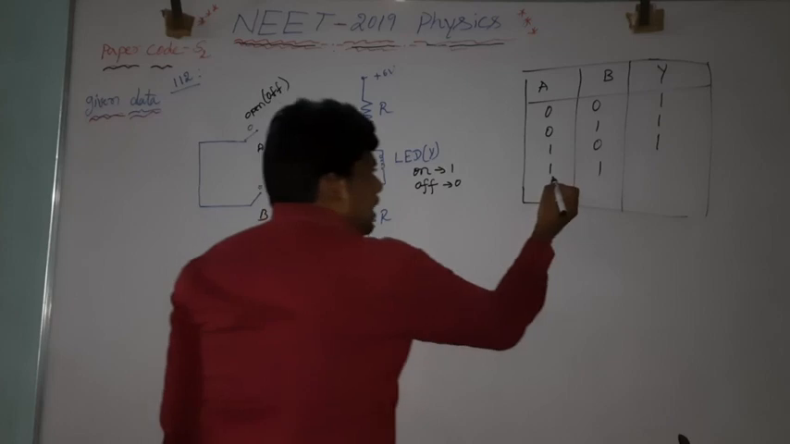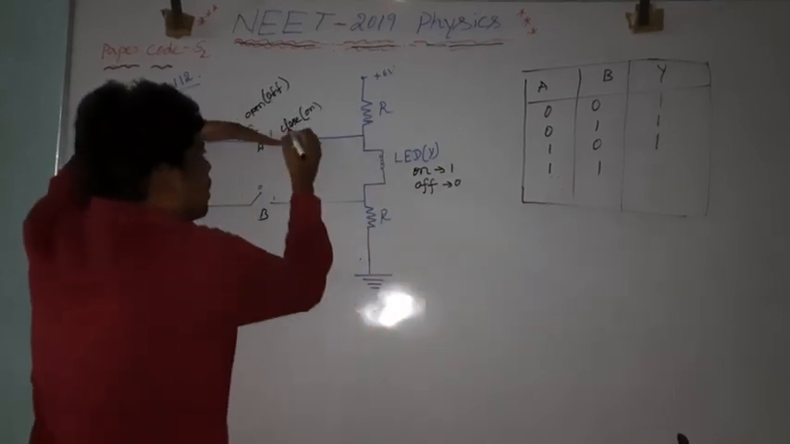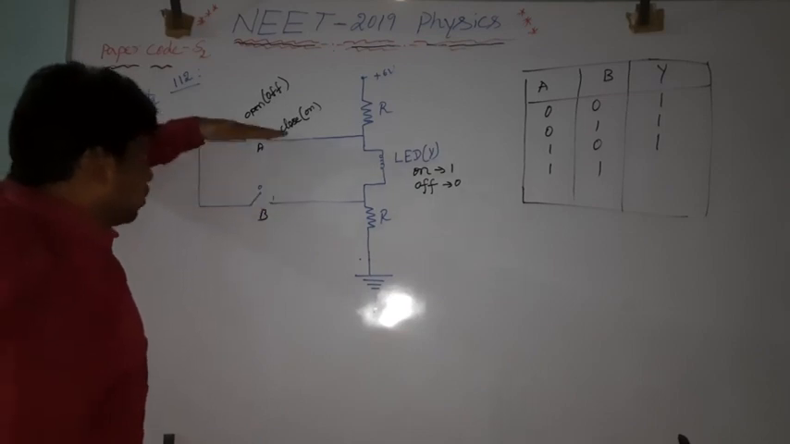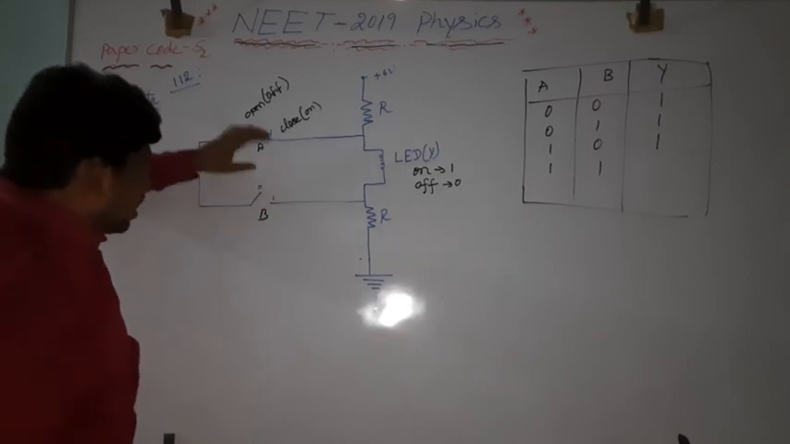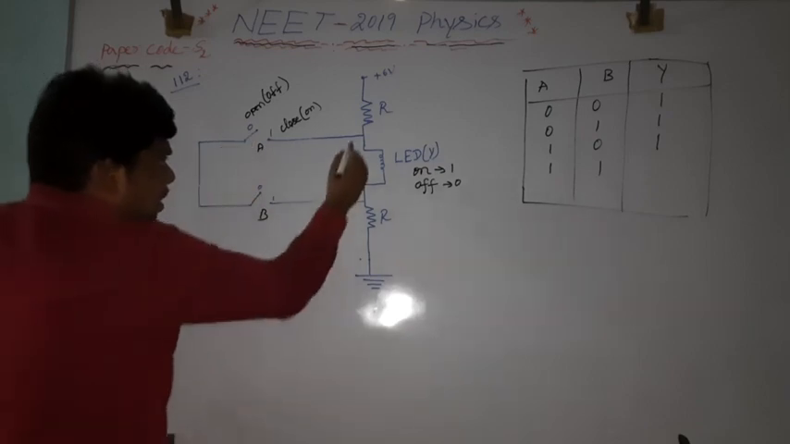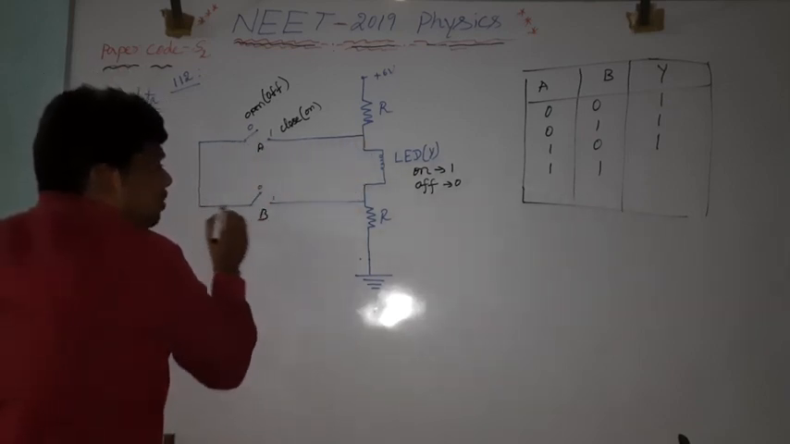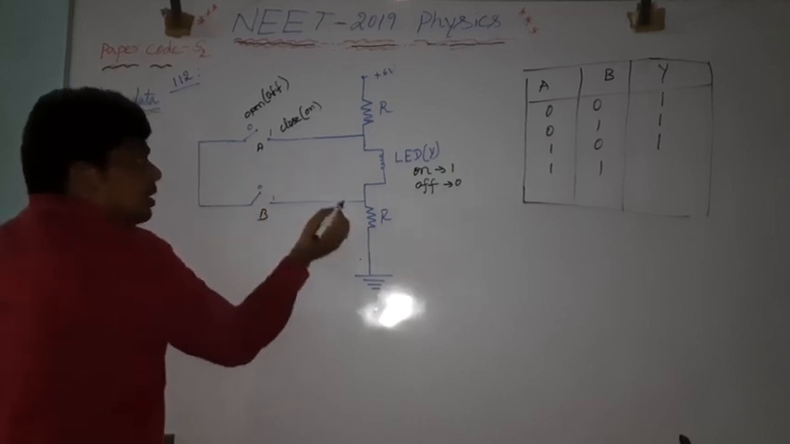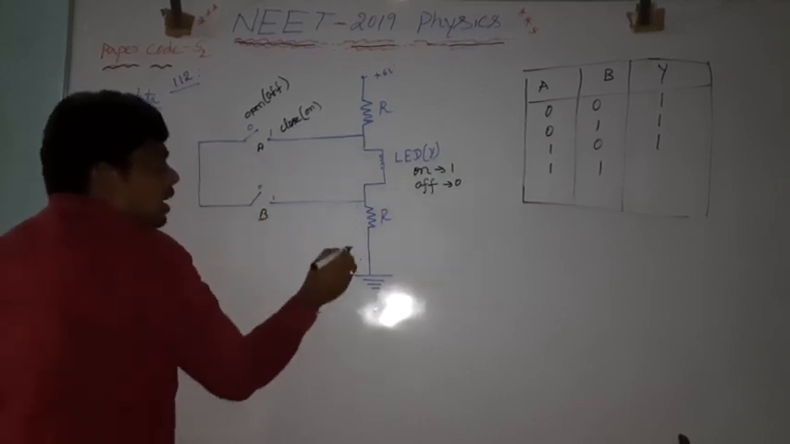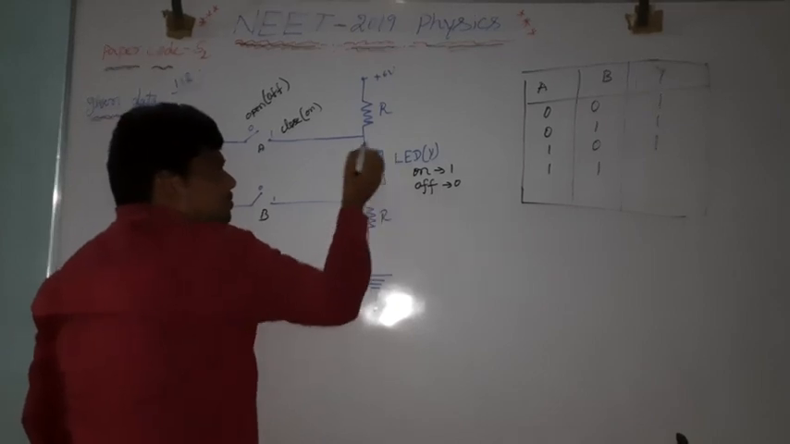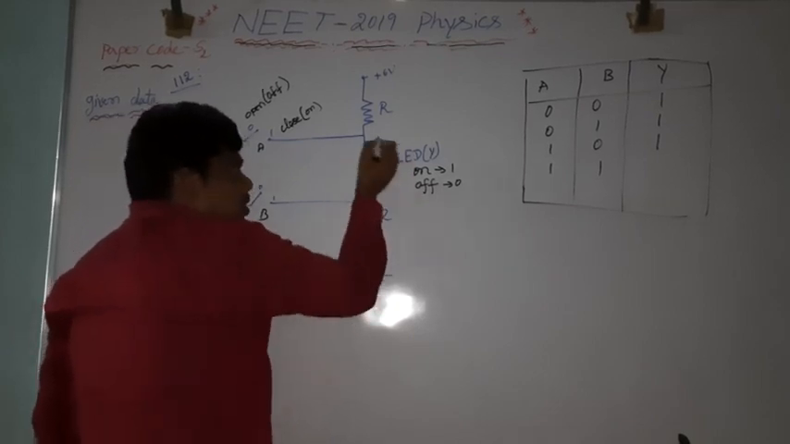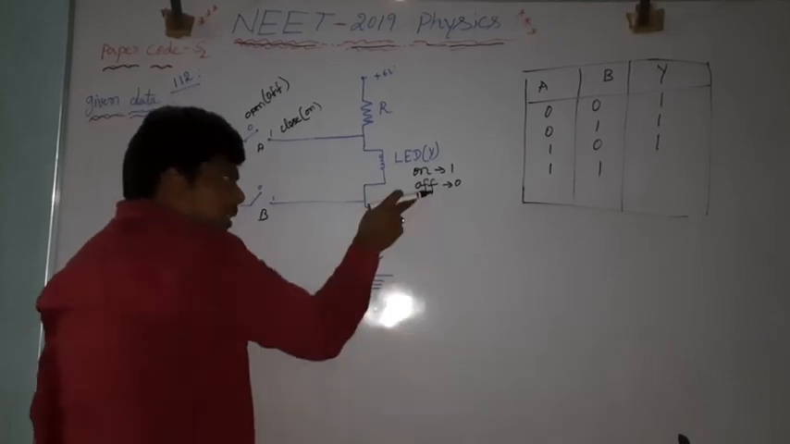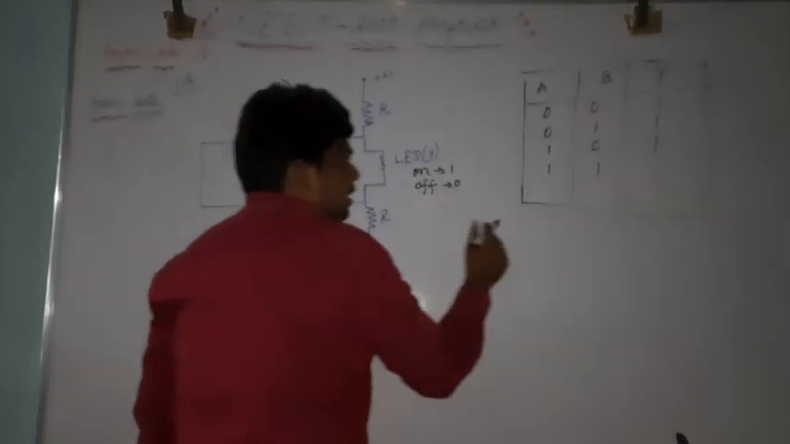Now, the fourth case, A is 1. A is closed. Again, B is also 1. A is closed, B is closed. When both are closed, there will be a flow of current. The current will flow through this path. The circuit is complete here. Through this path, there will be flow of current. Then there will be no flow of current here. When there is no flow of current across the LED, the bulb doesn't glow. Then we will say that it is off. Off is nothing but 0.